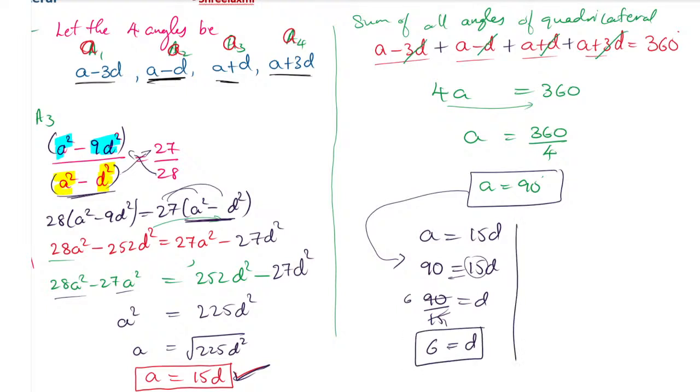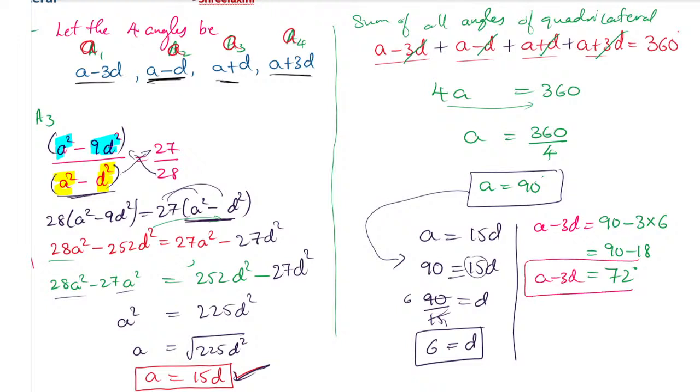So we can find all the four angles. The first angle is a minus 3d. So a value is how much? a value is 90 minus 3 into 6. Yes. So it will be 90 minus 18. 90 minus 18 is how much? 90 minus 18 is 72. The first angle is 72 degrees. Yes.